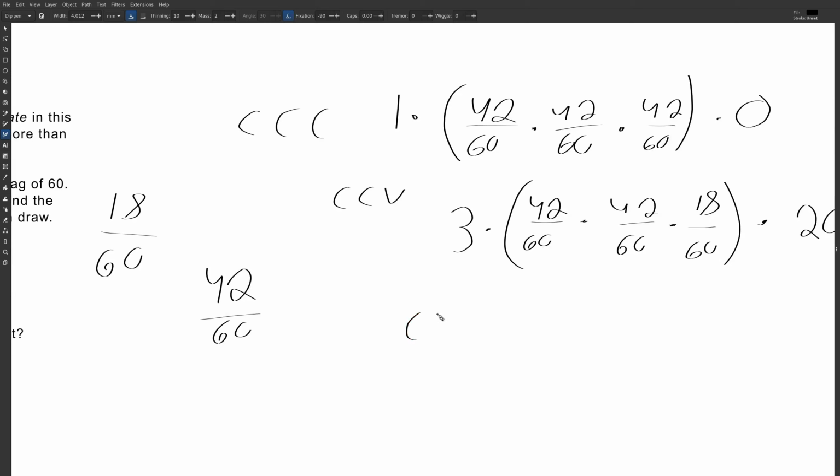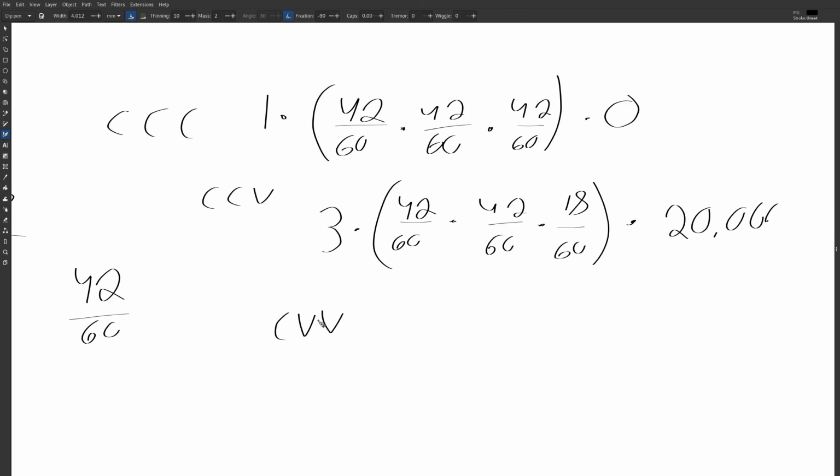So C, C, V, V. Again, there would be 3 arrangements of this thing. It's going to be 3 times the probability of consonant, so 42 over 60 times 18 over 60 times 18 over 60.